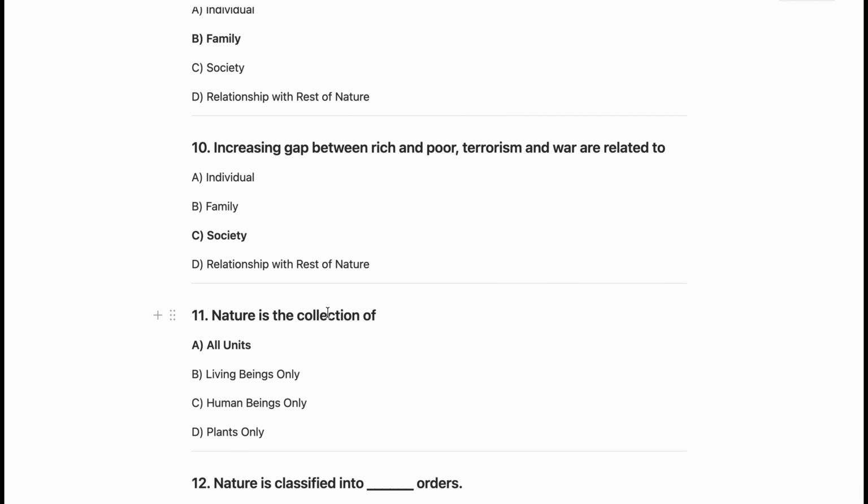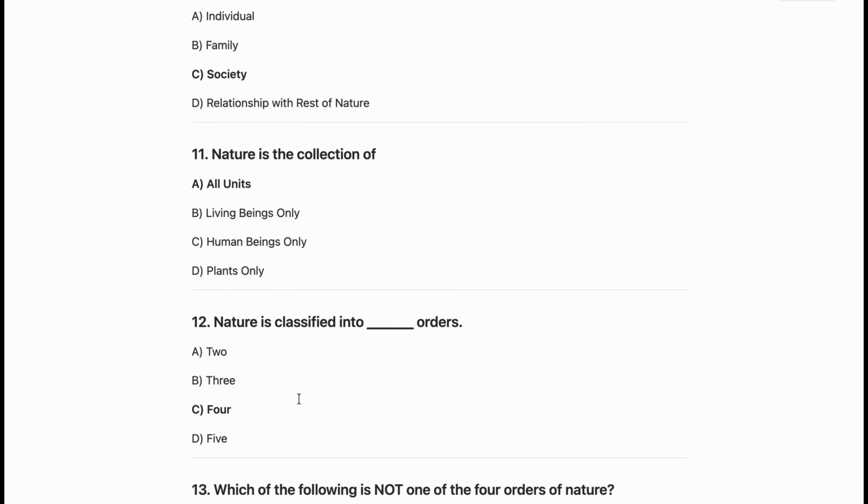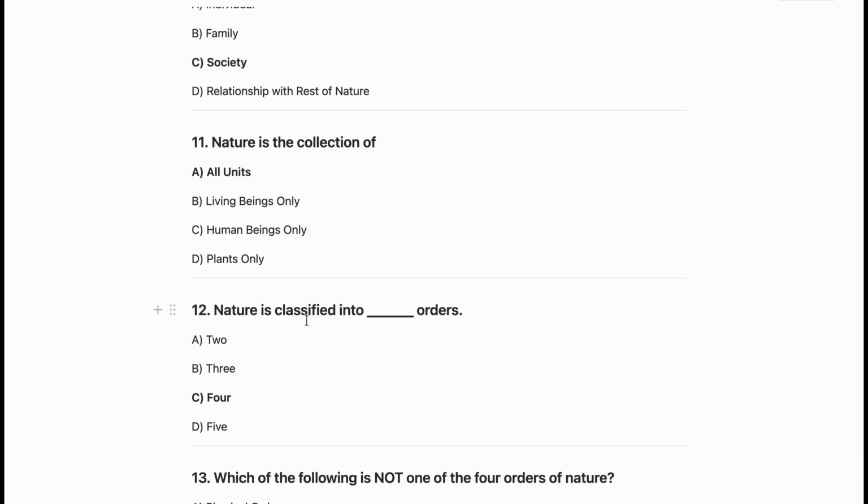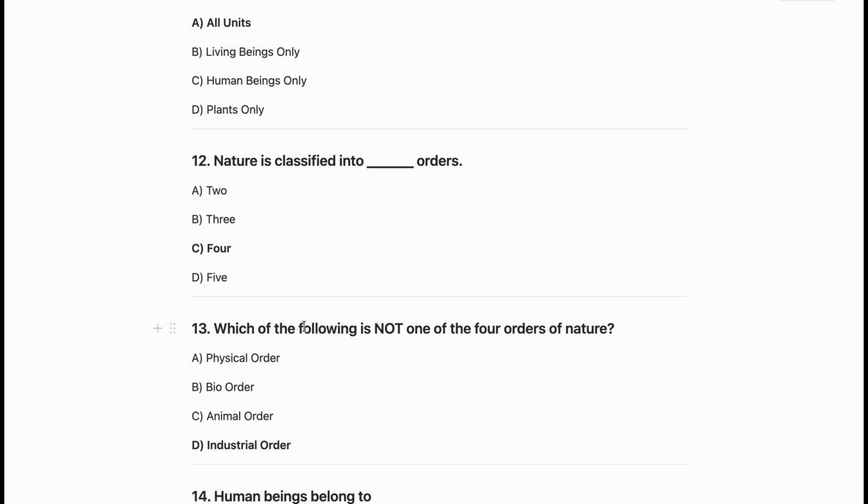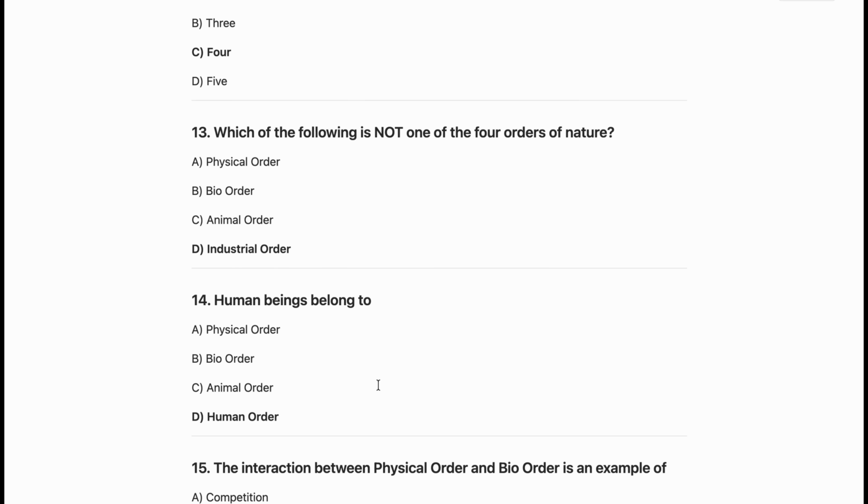Now, nature is the collection of all the units, living being, human being, and plants. So, all are coming under nature. Now, the next question is nature is classified into four orders. Now, the next question is which of the following is not one of the four orders of nature? Here, the industrial order is not coming under four orders of nature. So, D is the correct answer.